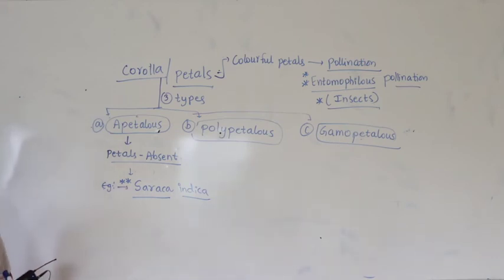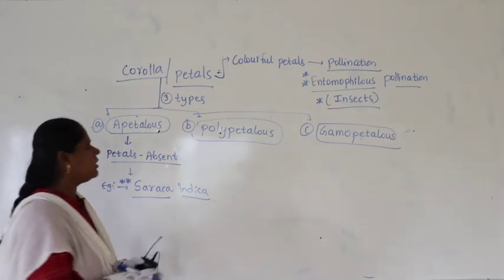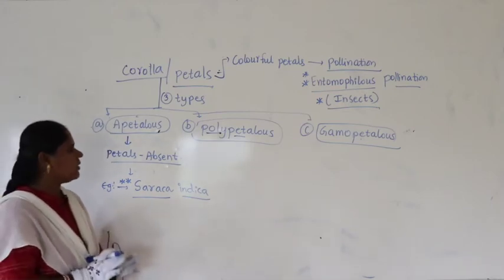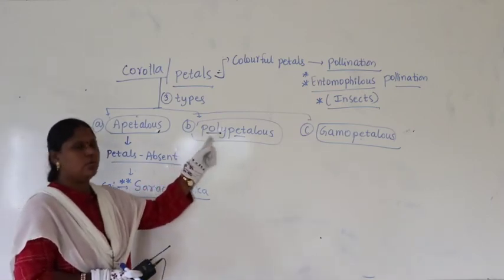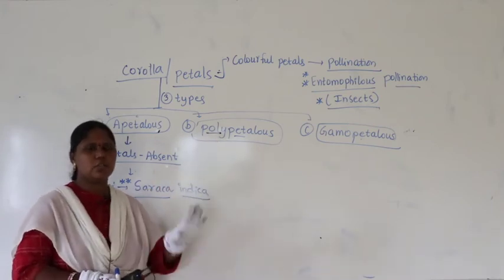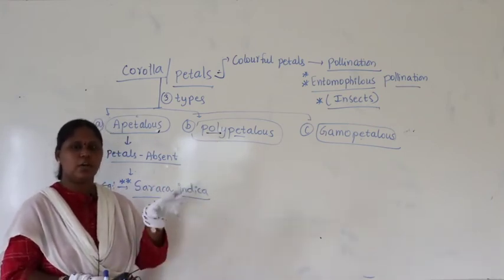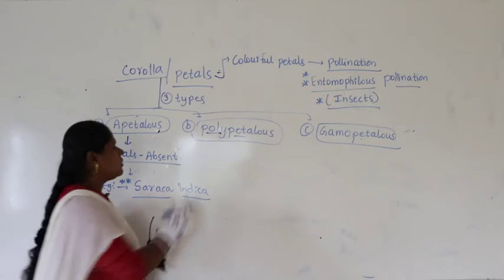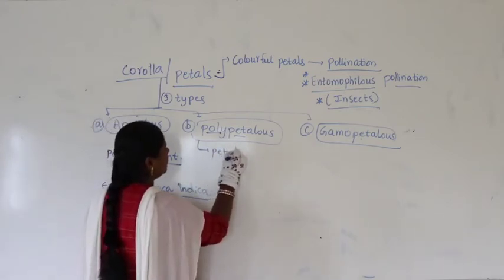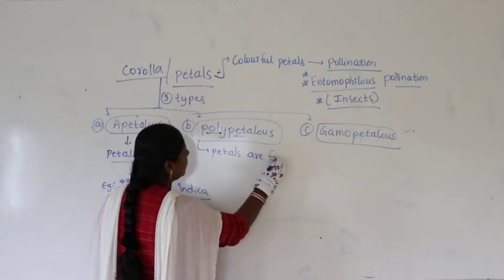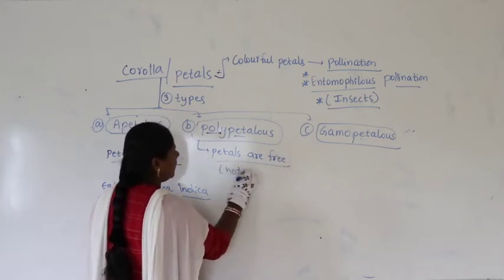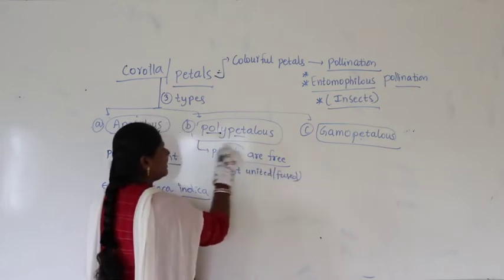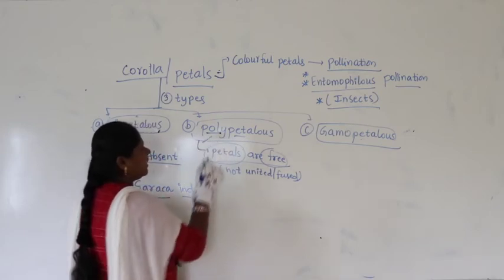Coming to polypetalous, guys, I am telling you, don't imagine that poly means many, so if there are many petals, it is called polypetalous. No, it is wrong. Polypetalous means, no doubt, petals are many, but all petals are free, they are not fused. Free means not united, not joined, not fused. All the petals are free. Then such a type of condition is called what?